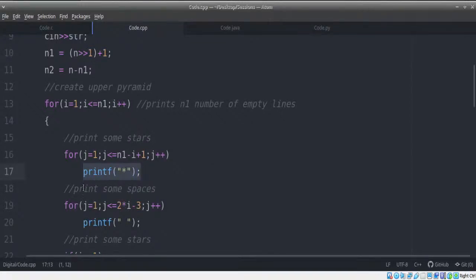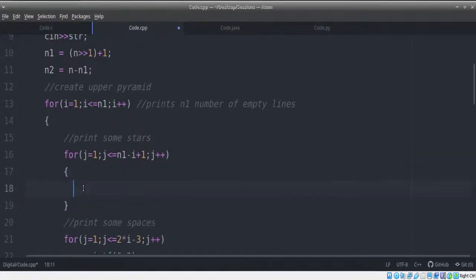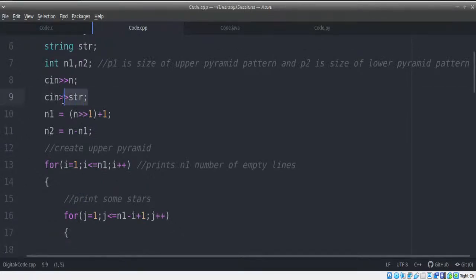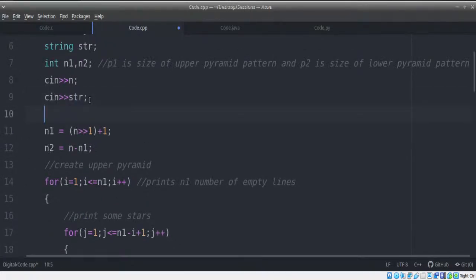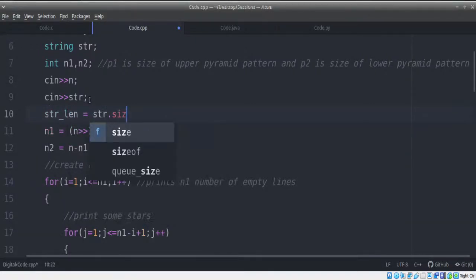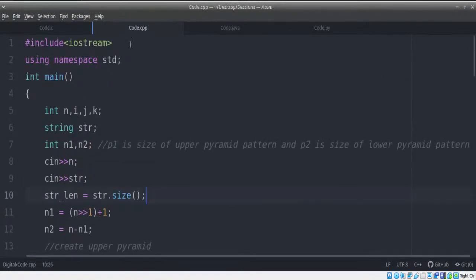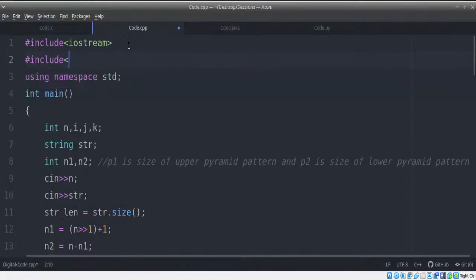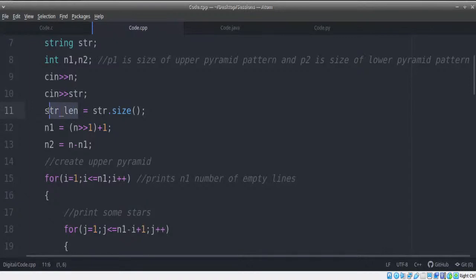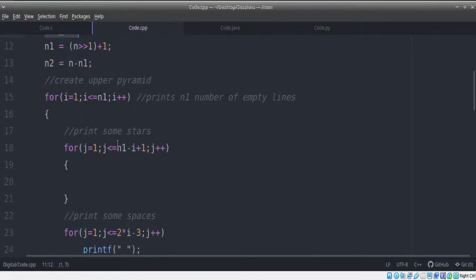Instead of printing space, I'm just going to write here. We have our string. We'll also find the length of the string and store it in one place so that we don't have to calculate it again and again. So I'll use string length equals str.size. In C++ we have the size function, and since I'm using this, I should also include string. Now let's take this string length, and I need one more index.